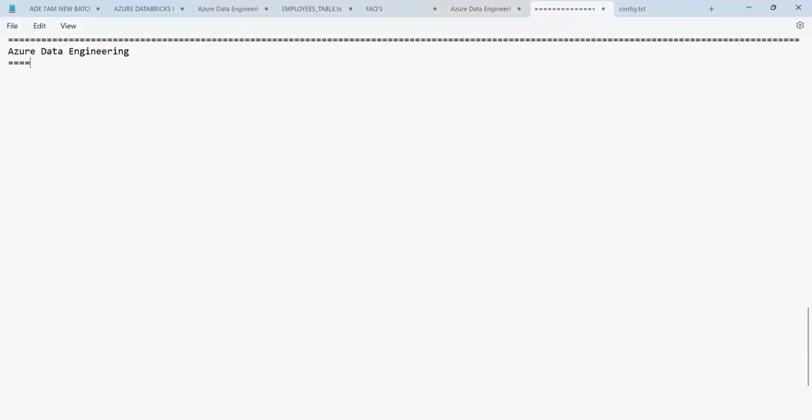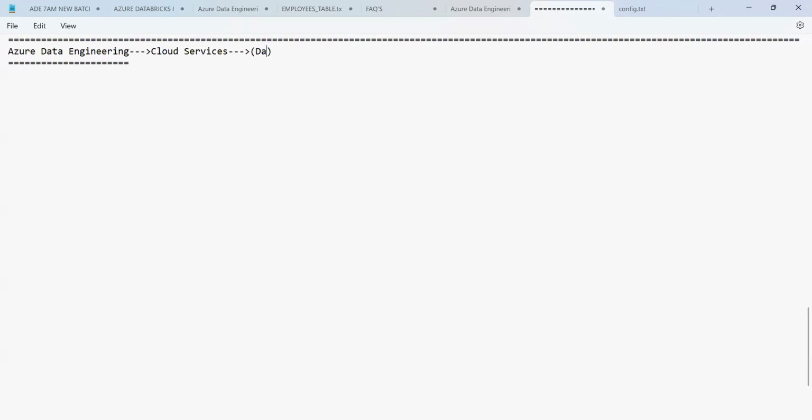Azure data engineering is nothing but, as we already know, a bunch of cloud services, and using this, we can perform the following tasks. What are those?